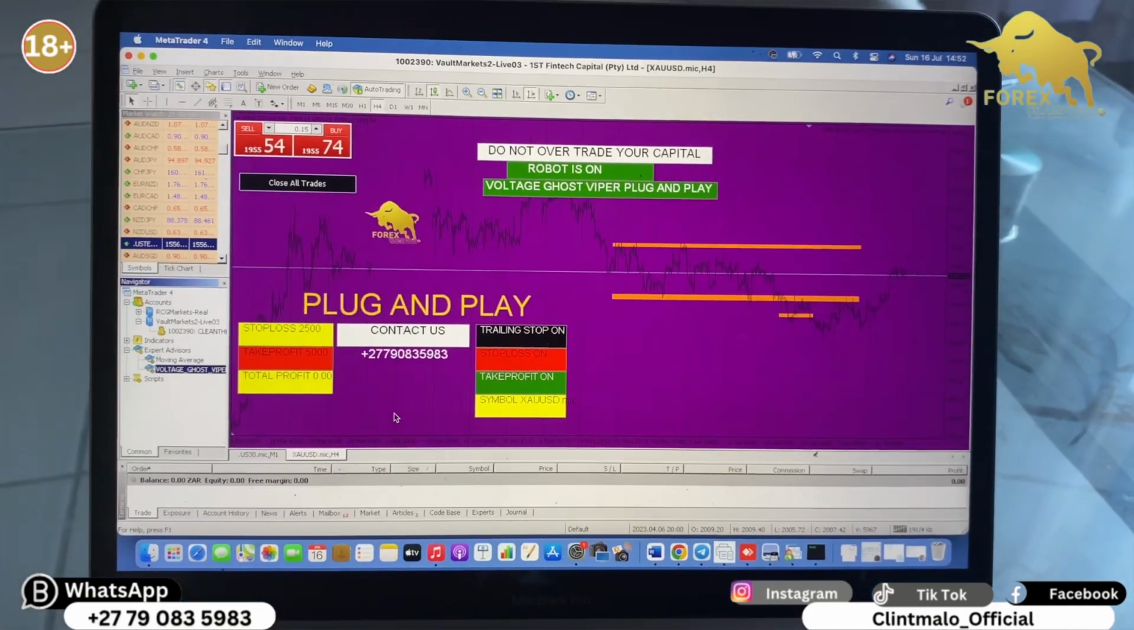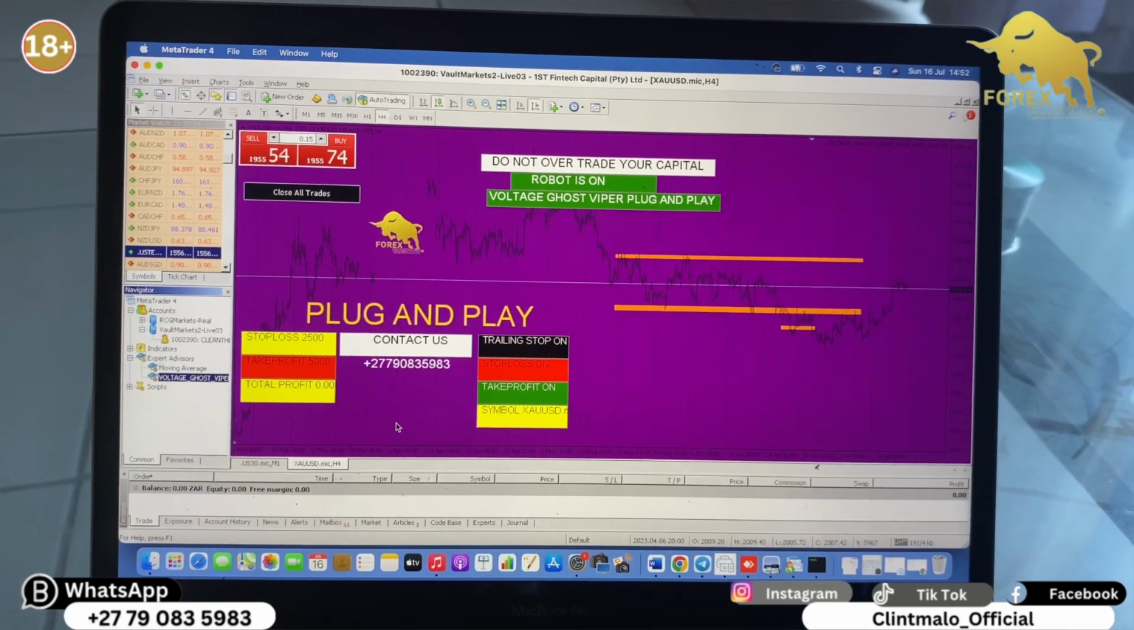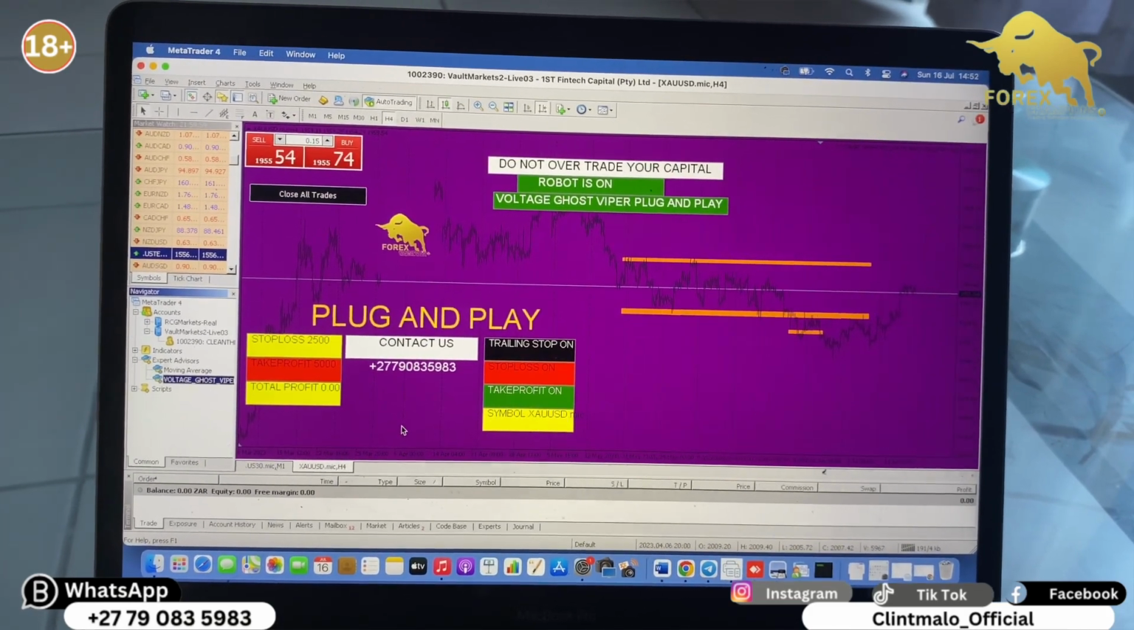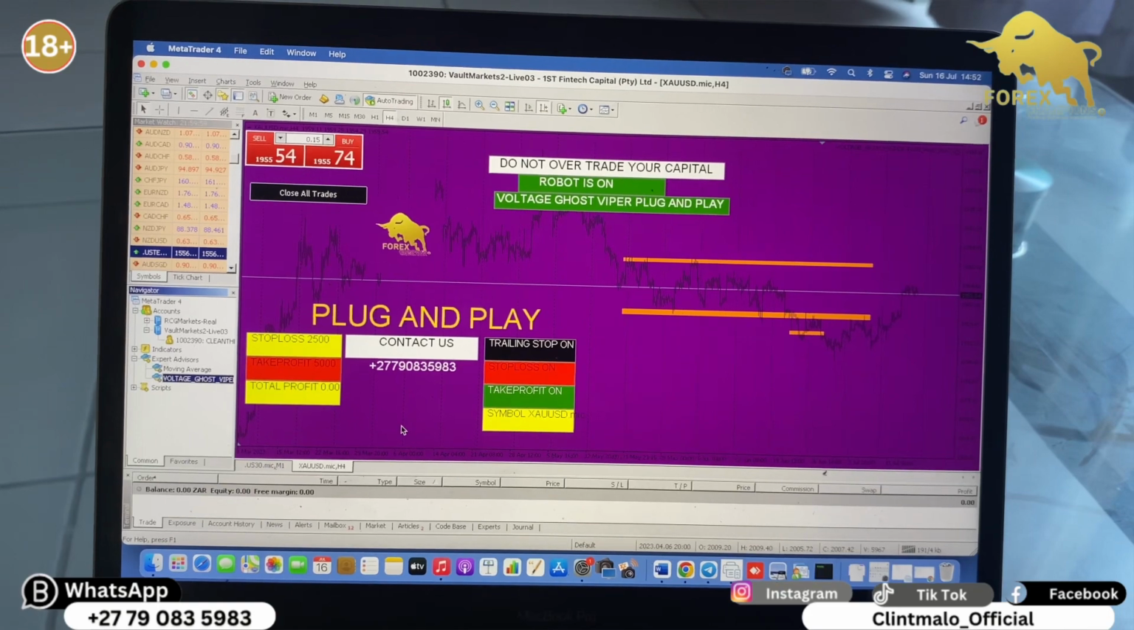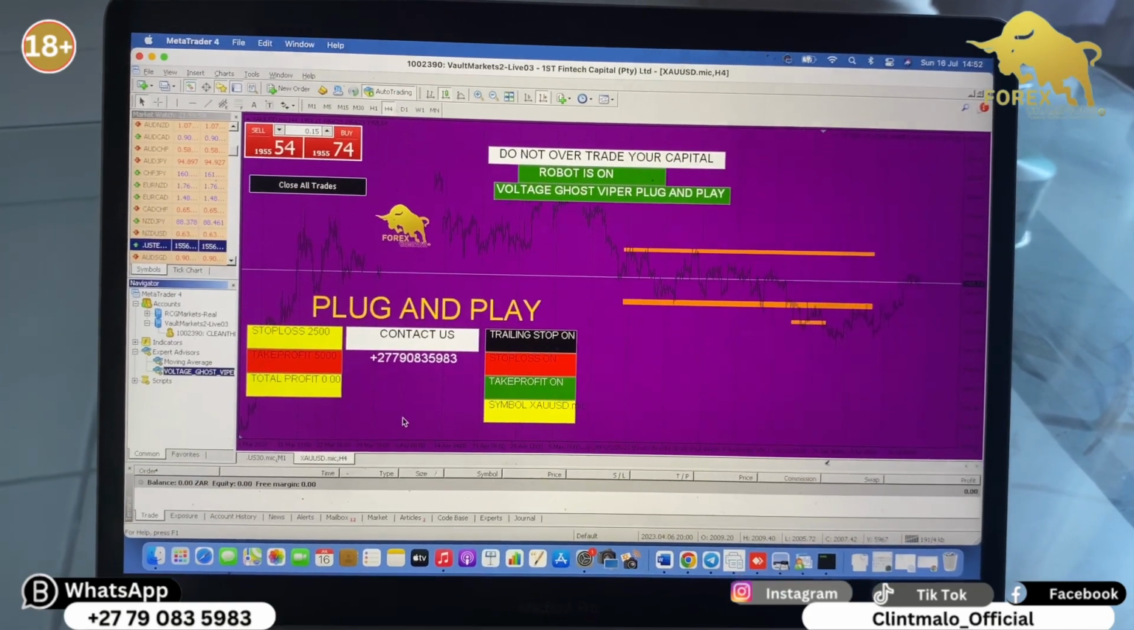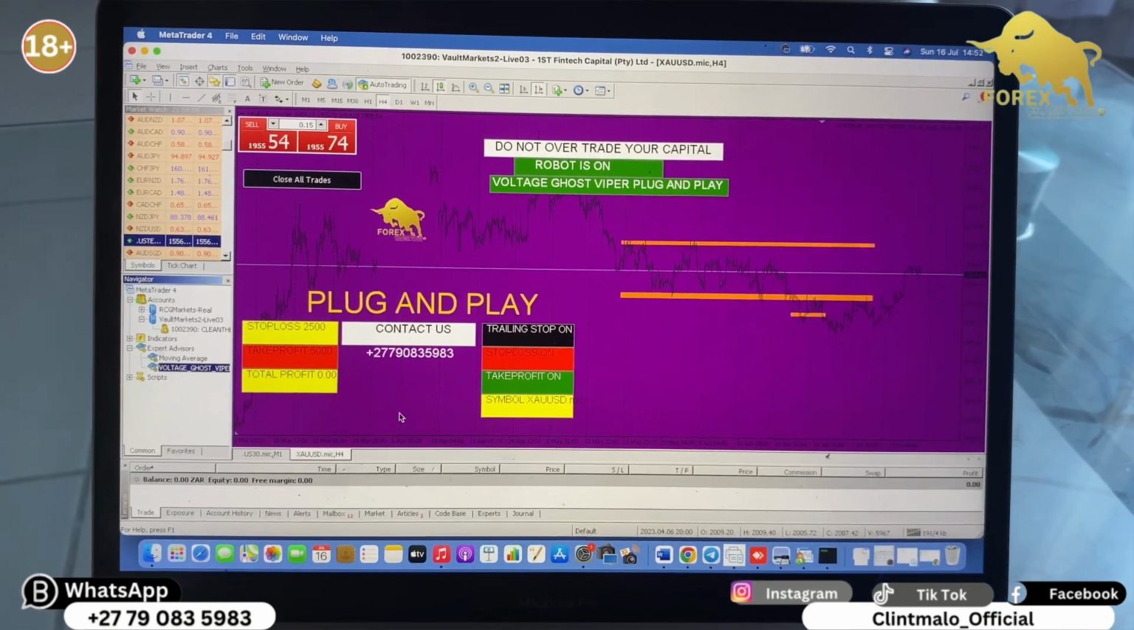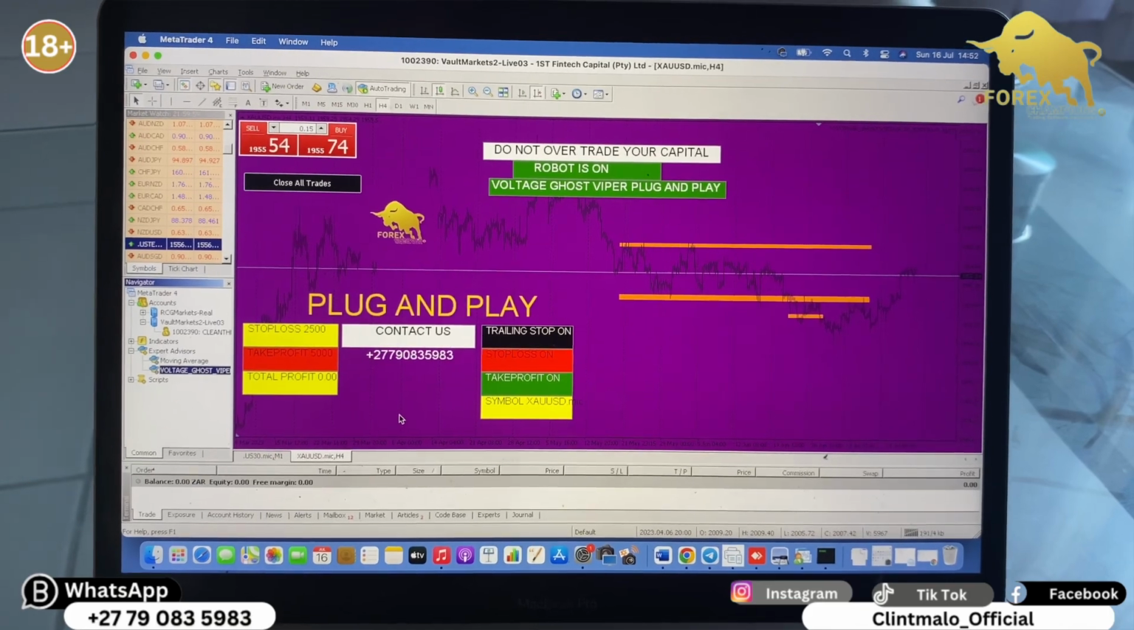Clinton Malapa again here. As you know me, guys, I'm always here to assist. This is how you install an MT4 robot on an iOS MacBook Pro or MacBook Air. That's how it goes.